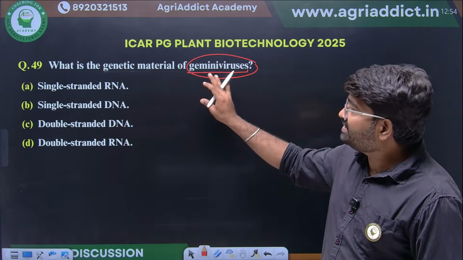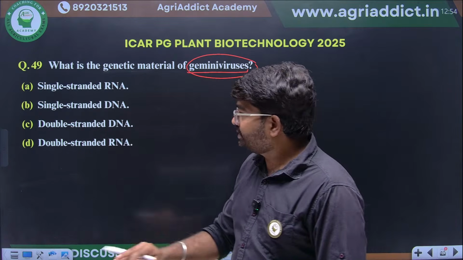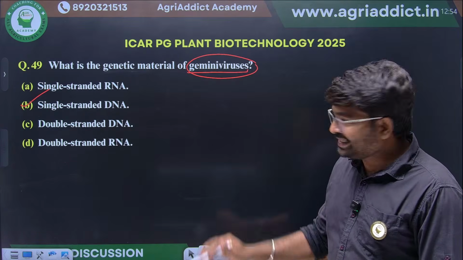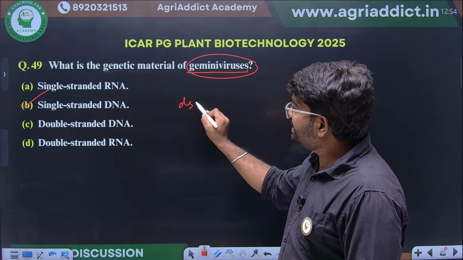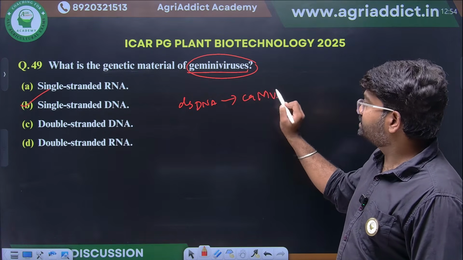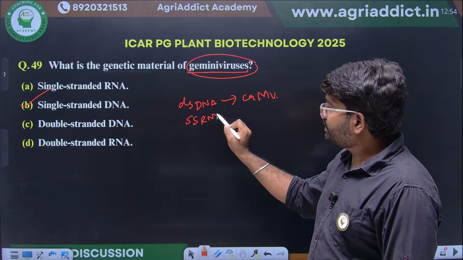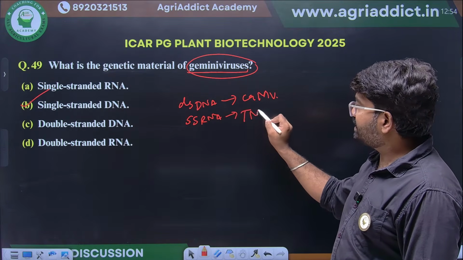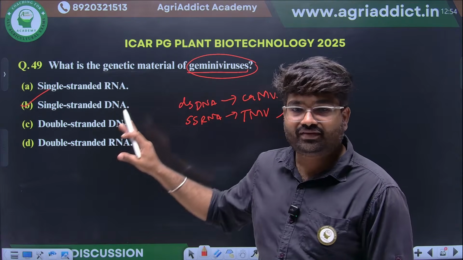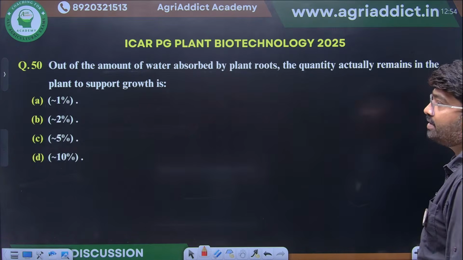Okay, Gemini virus is a typical example of single stranded DNA virus. Then what will be the example of double stranded DNA virus? Cauliflower mosaic virus. Okay. Then single stranded RNA example virus is what? TMV, tobacco mosaic virus. Okay. These are the most common questions. So Gemini virus is an example of single stranded DNA virus.